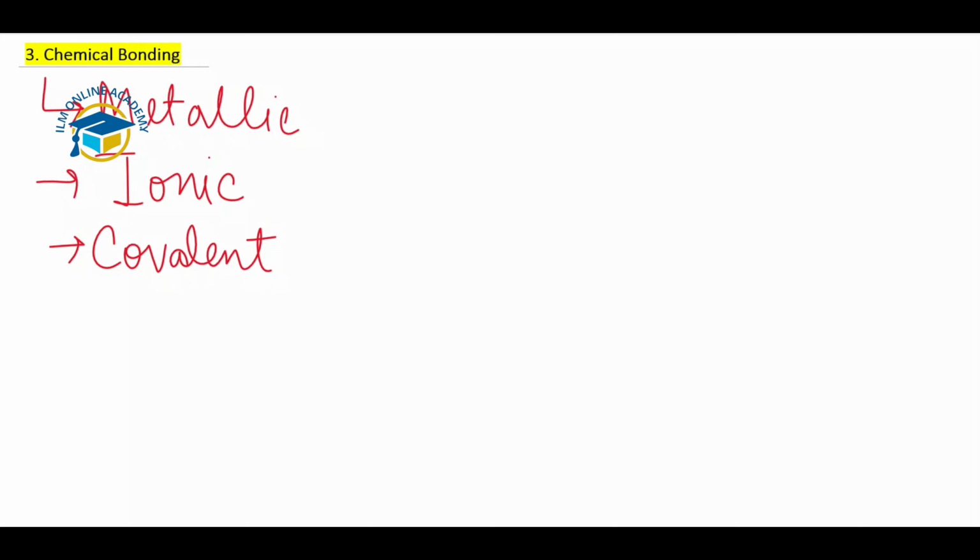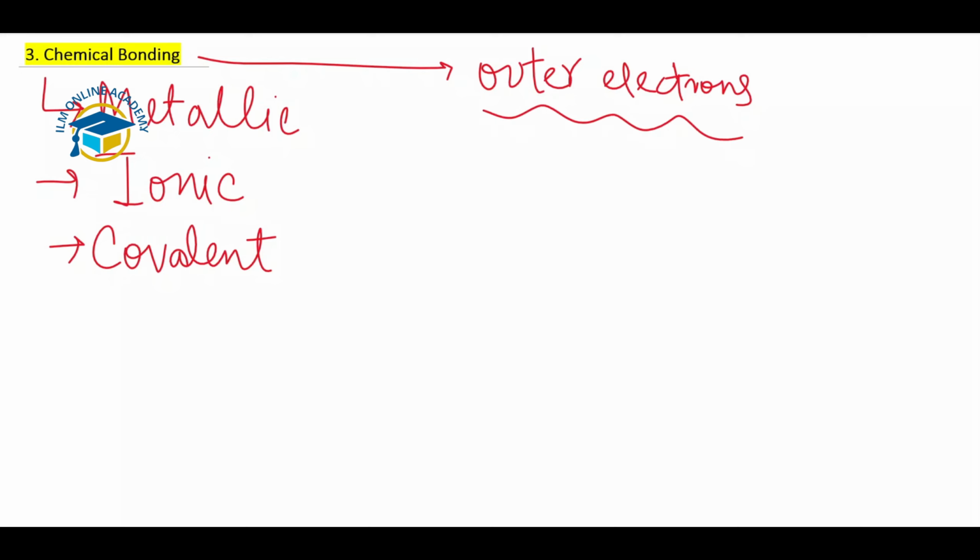Chemical bonds are the strong forces that hold the atoms together in the various structures, and chemical bonding involves the outer electrons that are present in each atom, as we have done in chapter number 2. The physical and chemical properties of different substances depend upon their different structures. So chemical bonding depends upon the outer electrons present in any element.